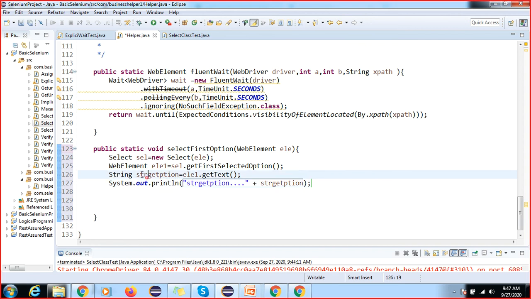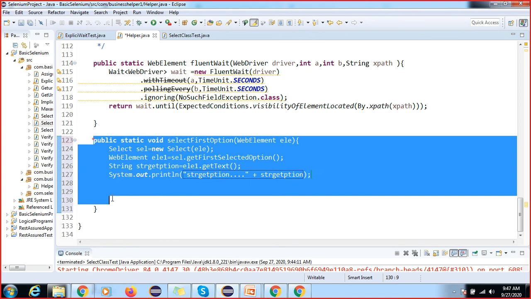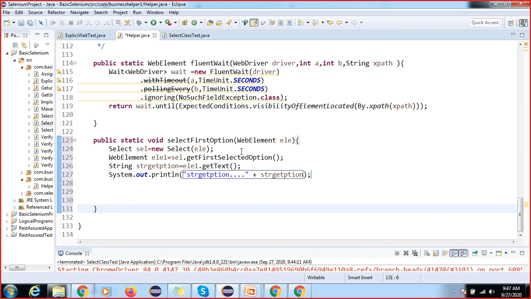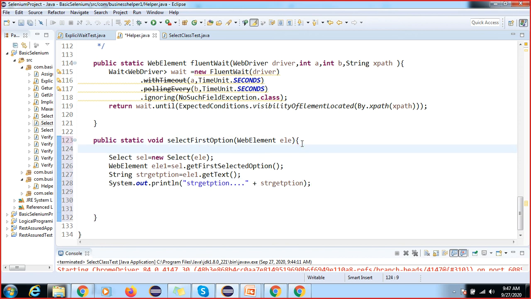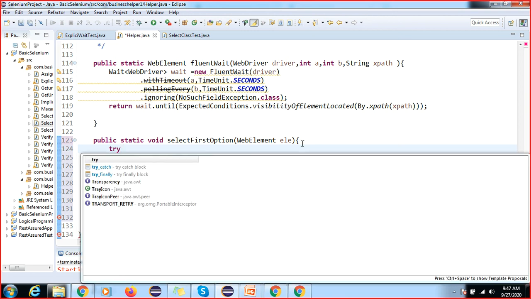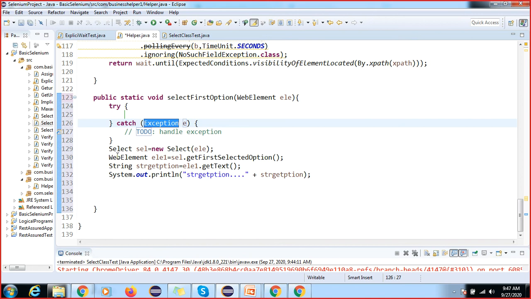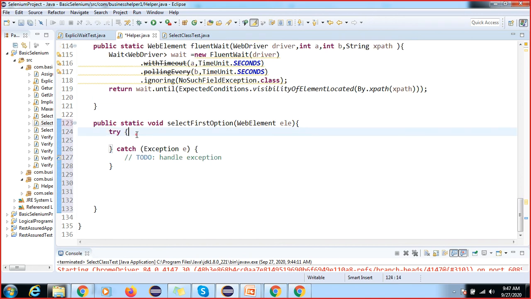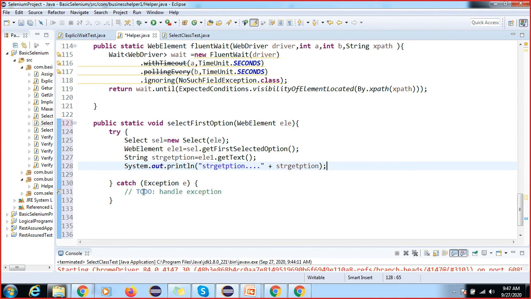Okay, so in real time your execution might fail or this method might not work, so how do you debug this code, right? So we can apply a try block. In a coming session I will teach you the try block. Exception handling I did not teach you yet, I'll just tell you one thing. If something is going wrong, then how do you debug this code?